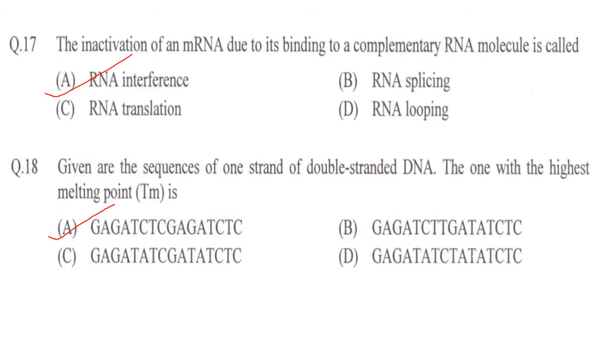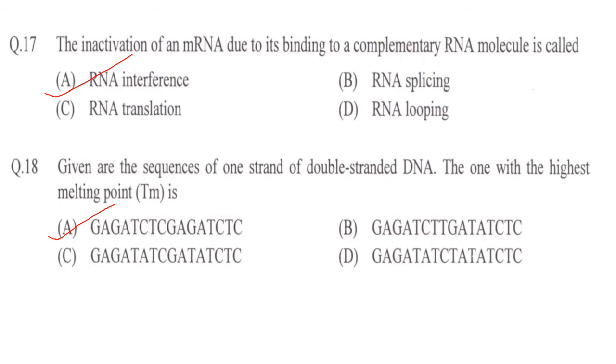Next one. Given are the sequences of one strand of double-stranded DNA. The one with the highest melting point is. They have given some sequences. The temperature of melting, or Tm, can be defined as the temperature at which 50% of the double-stranded DNA is changed to single-stranded DNA. Now, the higher the melting temperature, the greater will be the GC content. So from these sequences, we have to see which one has more GC content.